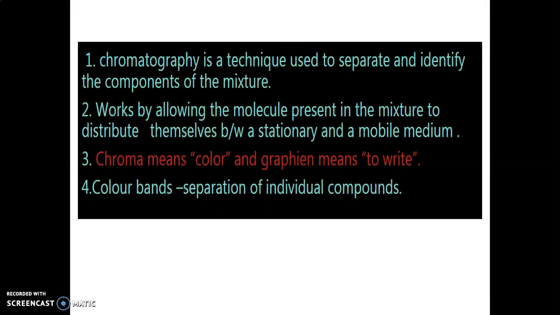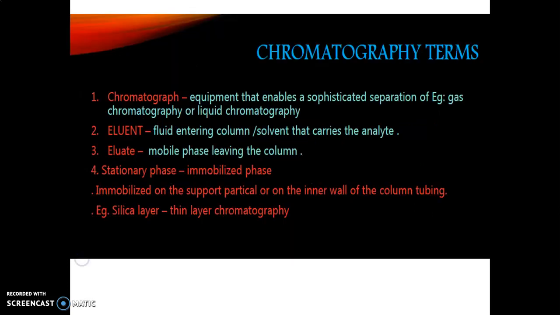So, chromatography is the technique used to separate and identify the components of mixtures and allows the molecules present in the mixture to distribute themselves between stationary phase and mobile phase. Chromatography is derived from two words, chroma and graphein. Chroma means color and graphein means to write or to study. So whatever color bands are obtained represent the separation of individual compounds.